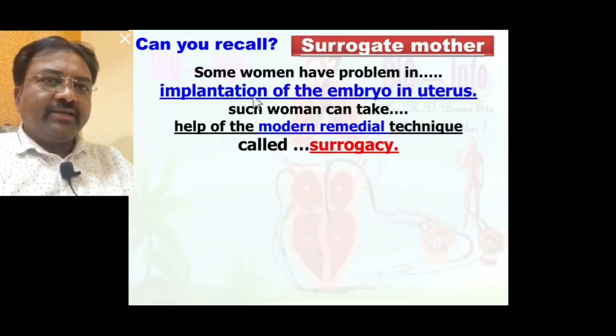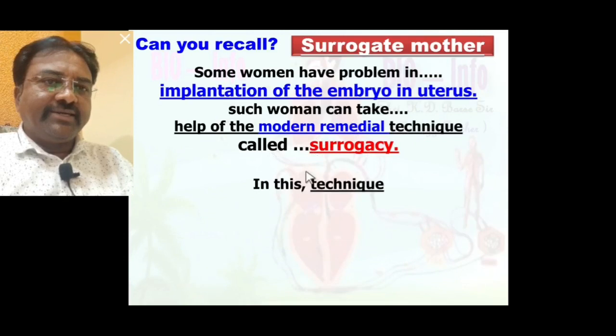So at that time implantation of the embryo in the uterus does not occur. Such problems are solved by the surrogate mother technique or surrogacy. Such a woman can take help of the modern remedial technique called surrogacy.